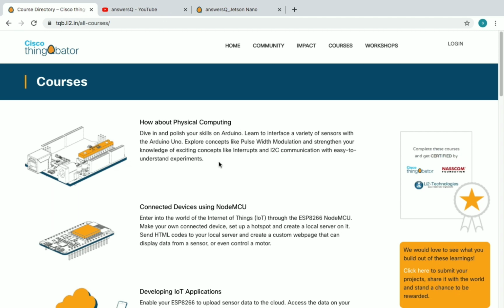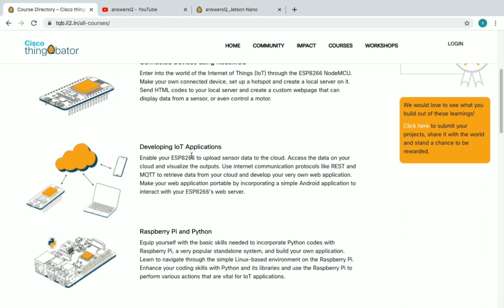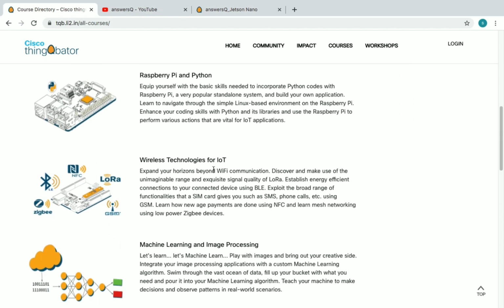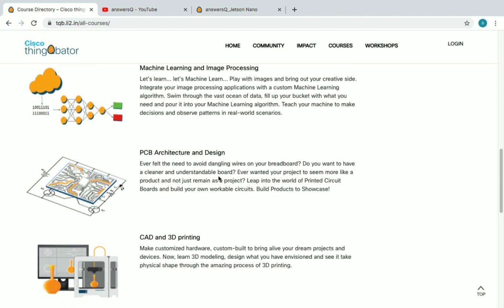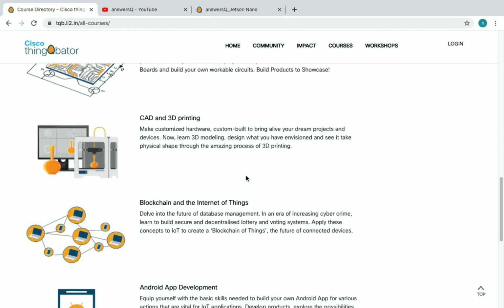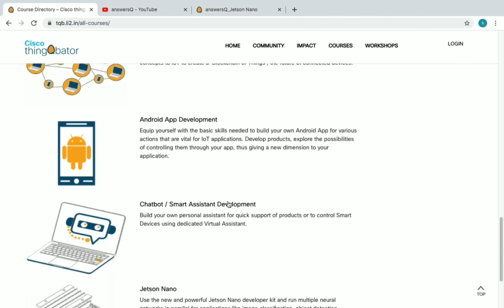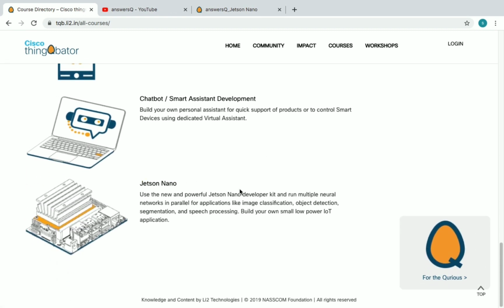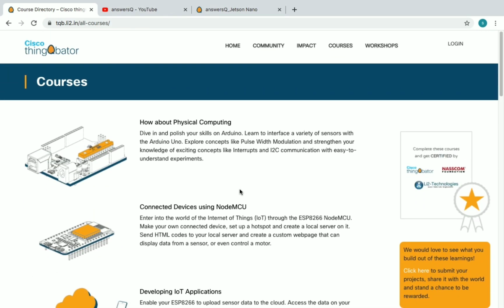How about physical computing, connected devices using NodeMCU, developing IoT applications, Raspberry Pi and Python, wireless technologies for IoT, that is Internet of Things, machine learning and image processing, PCB Architecture and Design, CAD and 3D printing, blockchain and IoT, and Android app development, Chatbot, smart assistant development, and Jetson Nano. There are a lot of courses on this website available for free, and you can also get a free certificate.